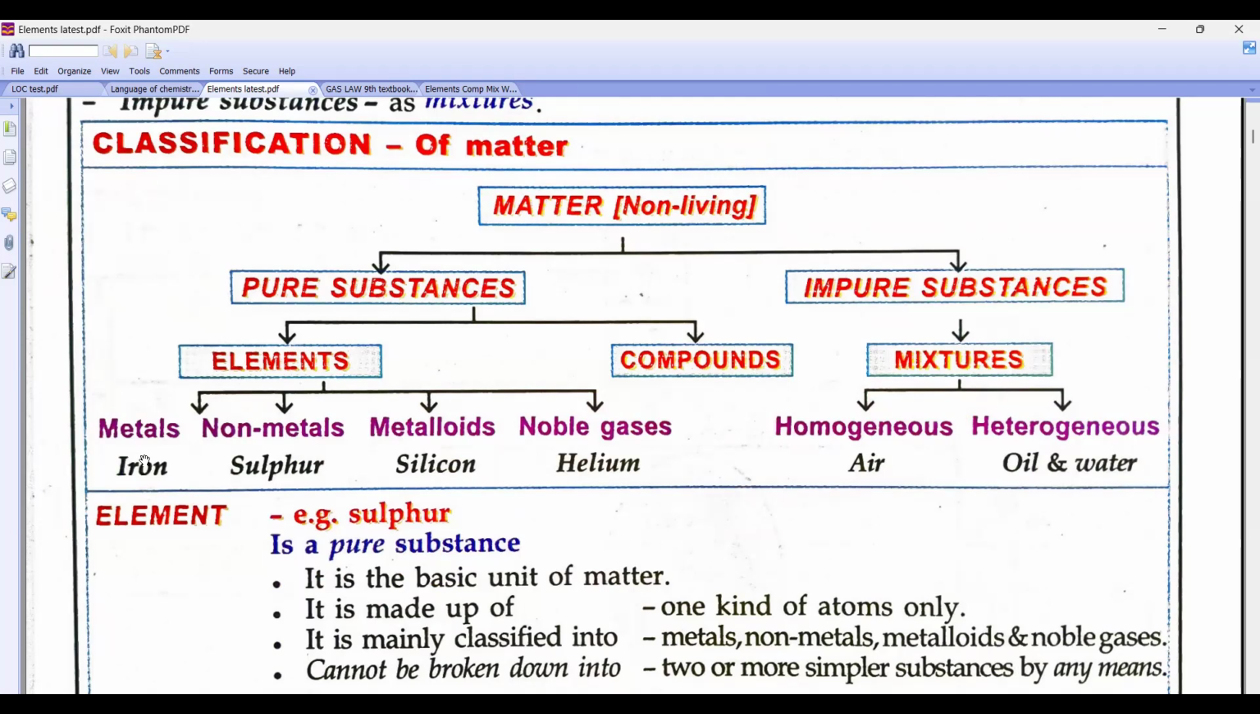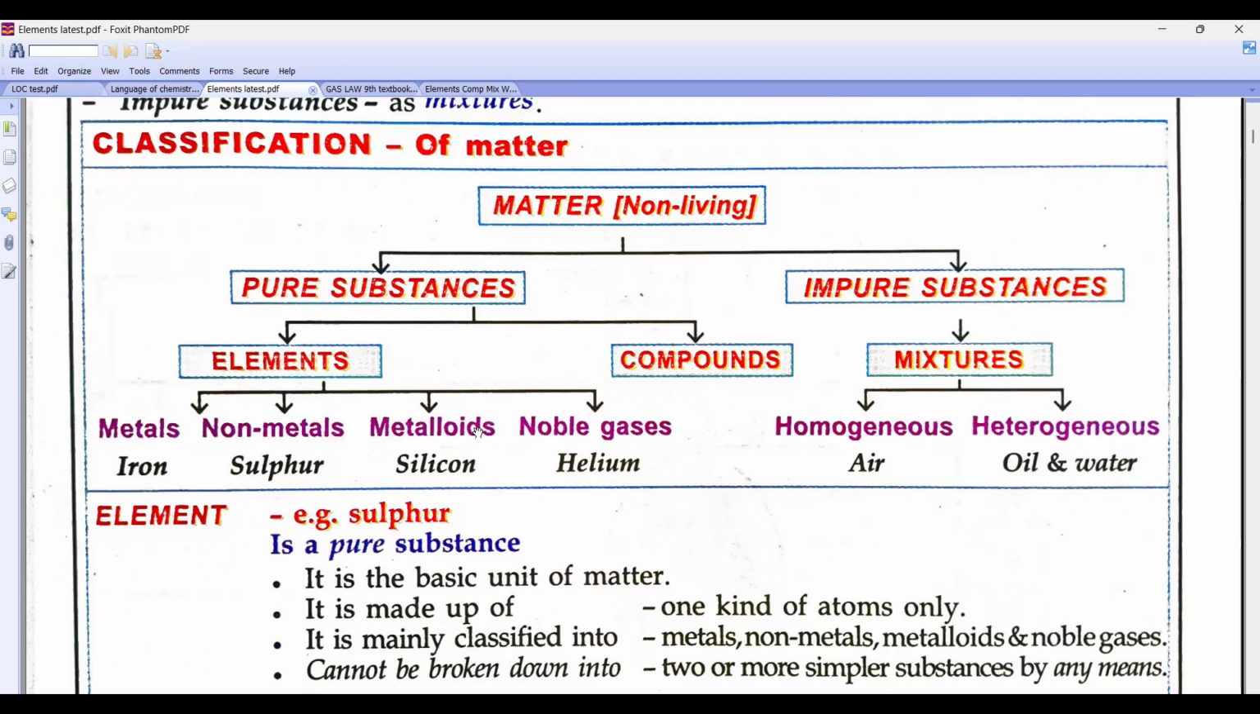Elements are classified into metals. Metals have a few properties: they are sonorous, they make a ringing sound, and they are good conductors of heat and electricity. They have metallic luster. Generally, they are in which state? Solid state. Then non-metals, and metalloids.